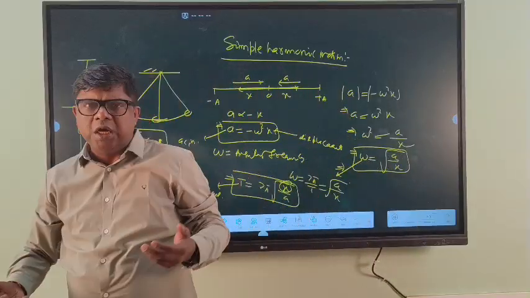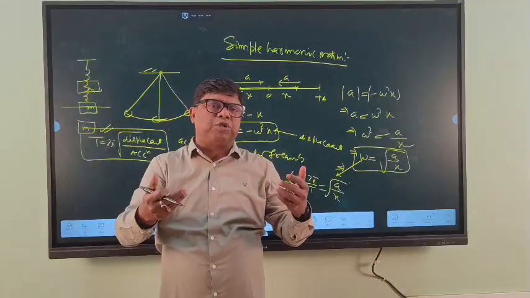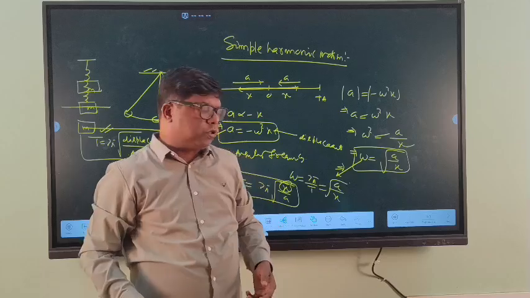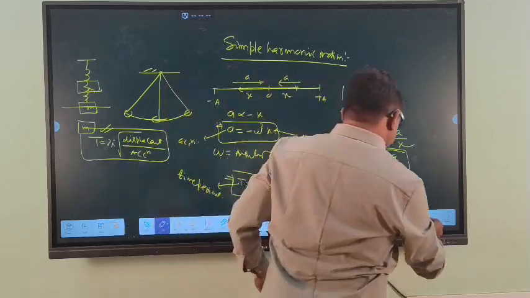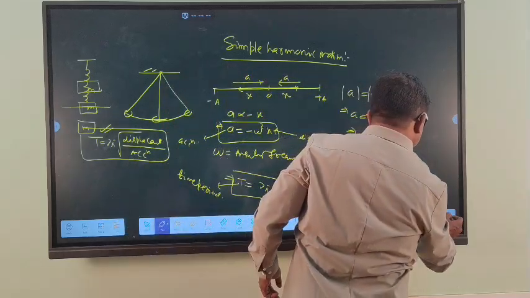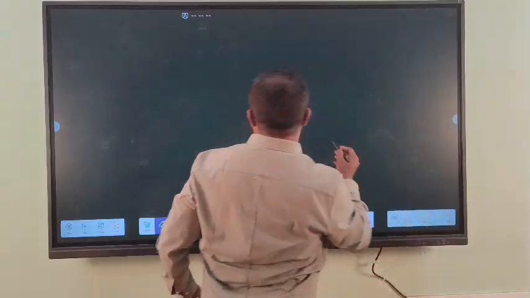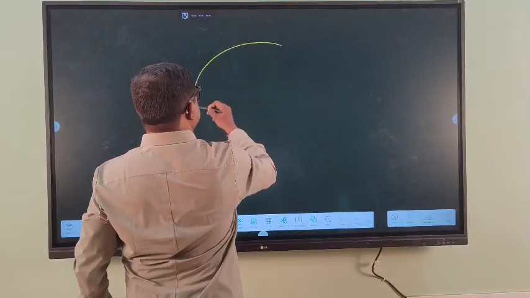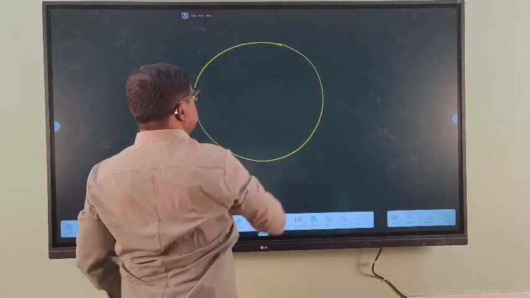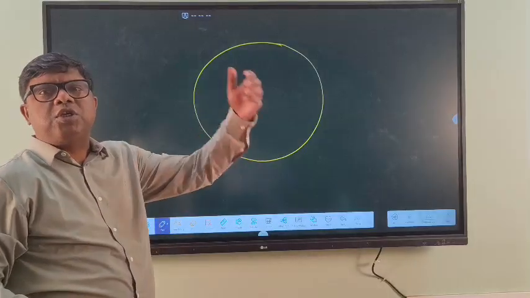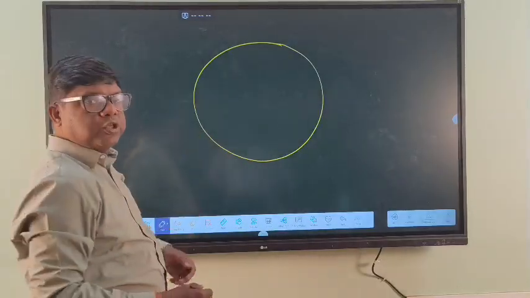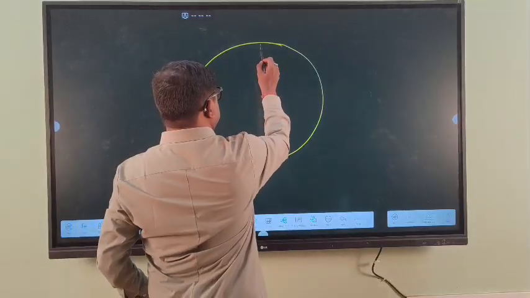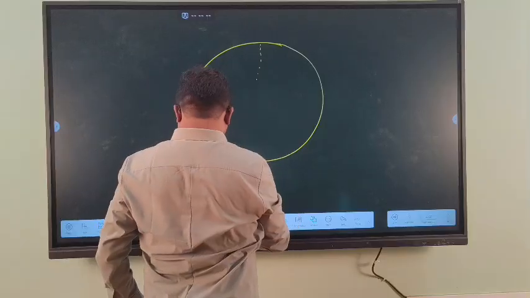Now we'll discuss how uniform circular motion is related to simple harmonic motion. Suppose this is a body moving in circular motion with a constant angular velocity.